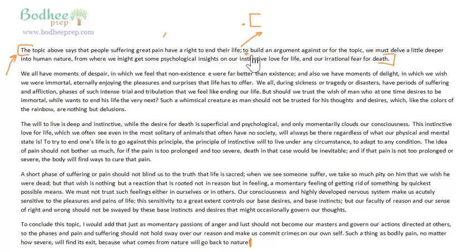That's the only difference. The point is, why should you use a semicolon? A semicolon is used to separate two ideas that are very closely related, and that's why we have used a semicolon here. The topic says that people suffering great pain have a right to end their life. To build an argument against or for the topic, we must delve a little deeper, right? Delve deeper is again a good way of expressing something. Always find a better word.